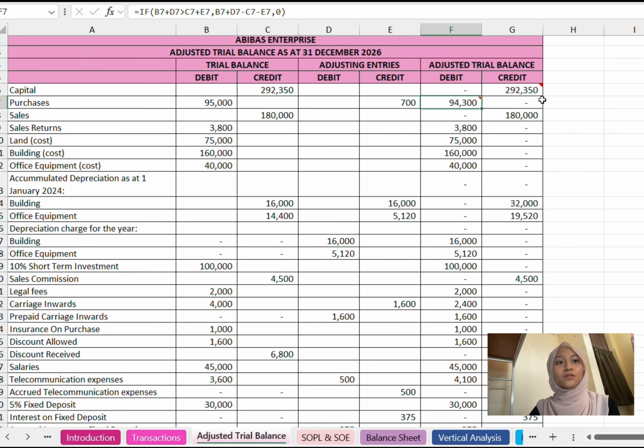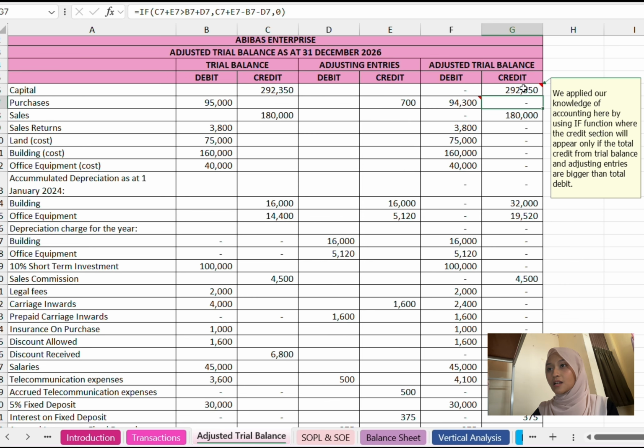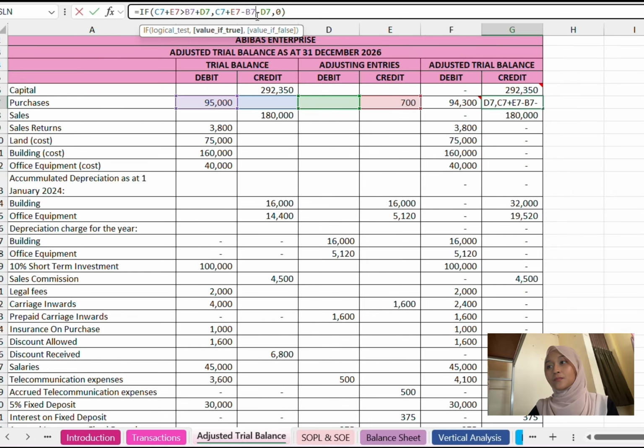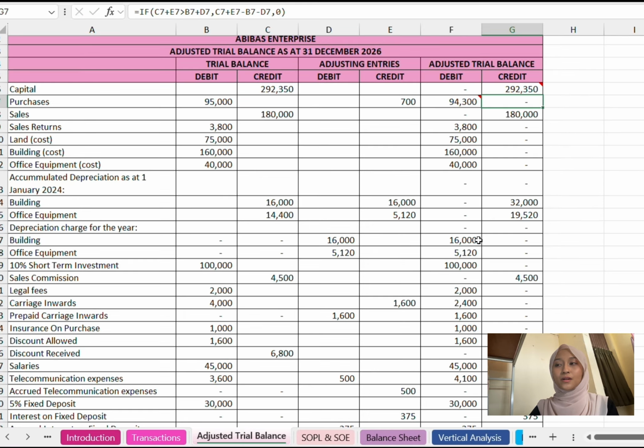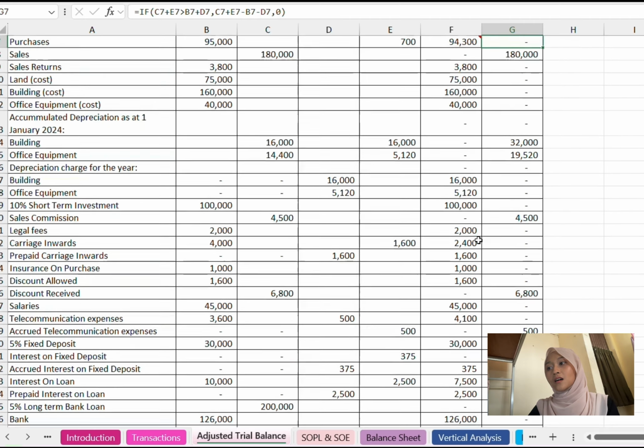But if not, we put 0. The same thing happens for credit. If the credit side of the trial balance plus the credit side of the adjusting entries is more than the total debit, then we put the amount. But if not, 0.